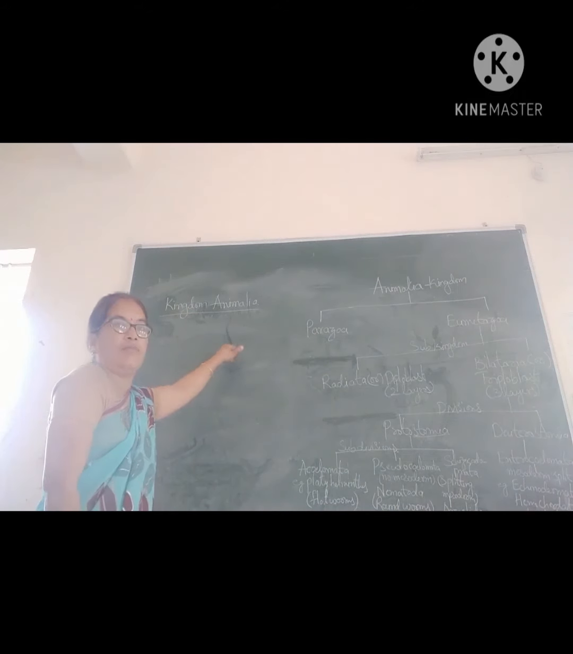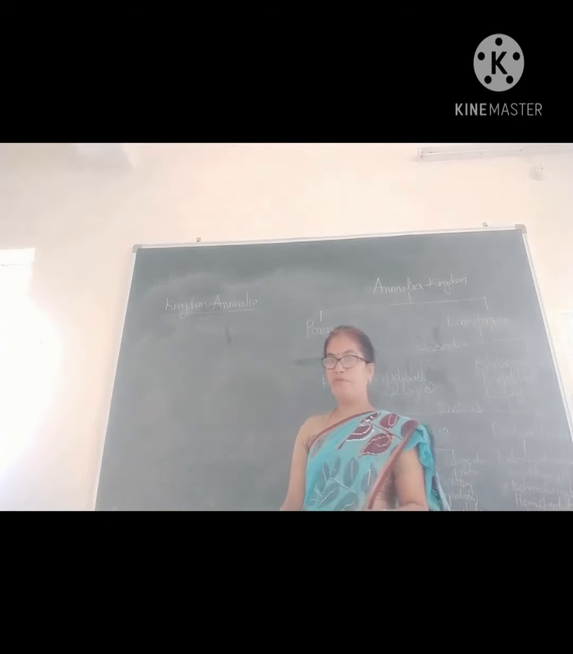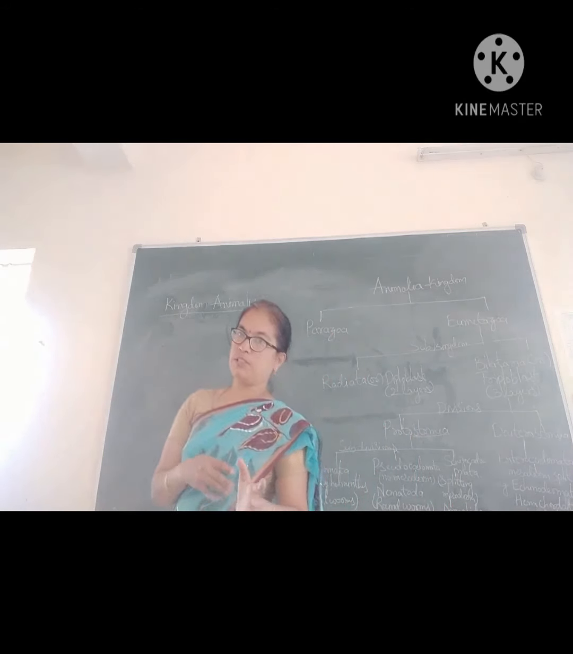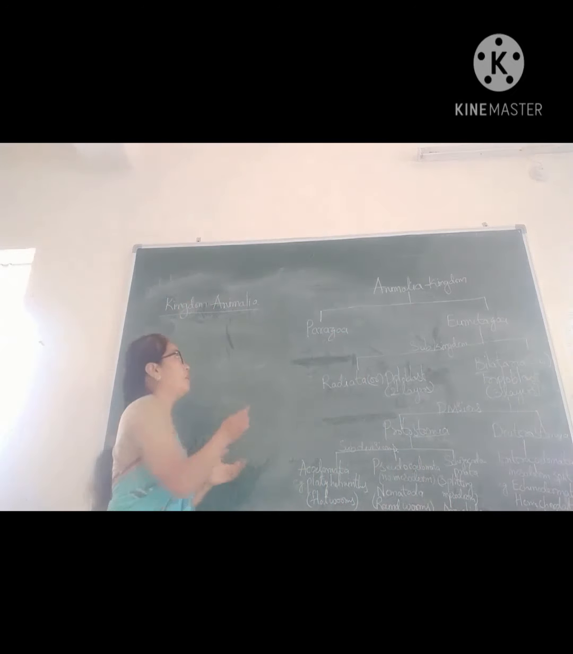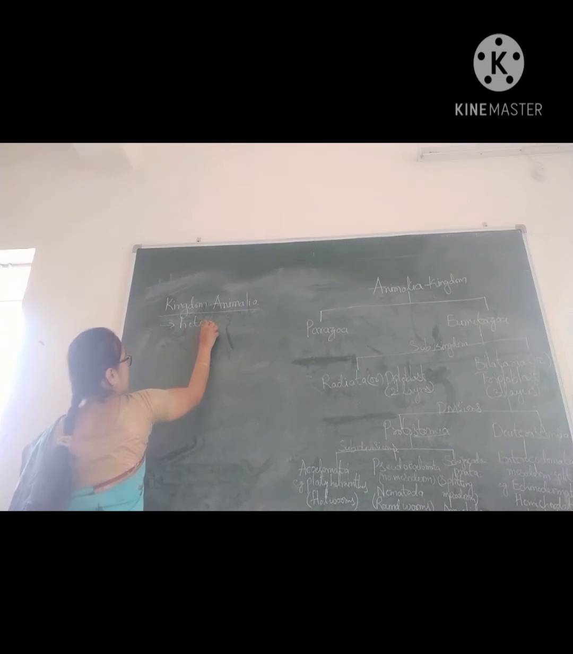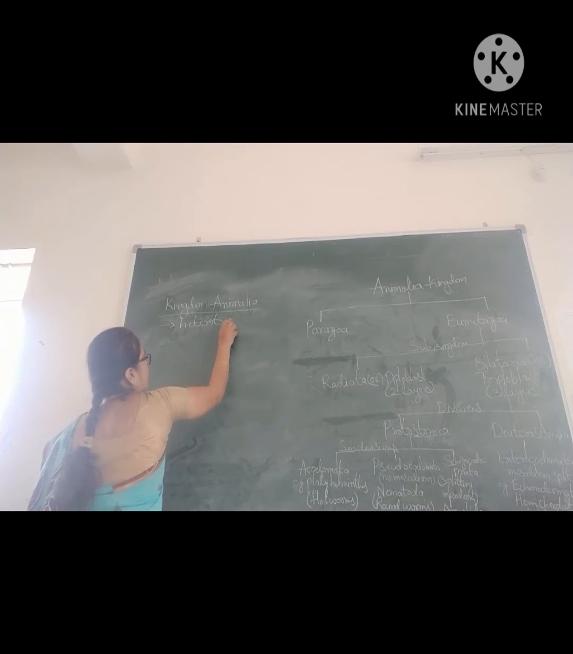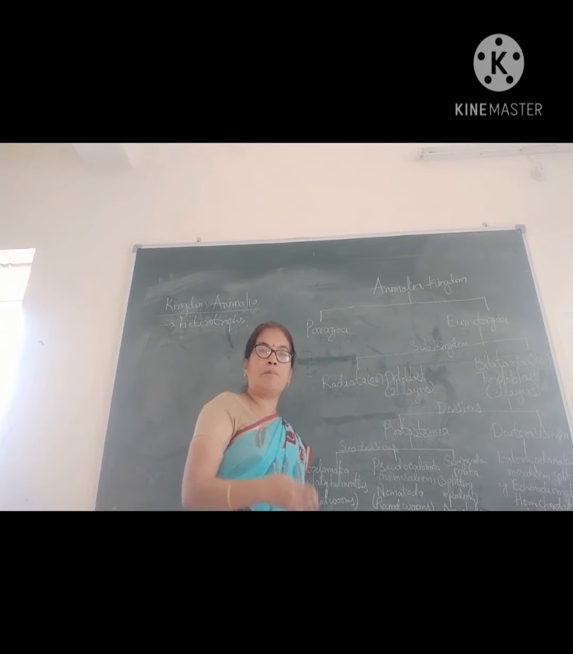We know that plants can prepare their food with the help of the photosynthesis process. But animals can't prepare their own food, so they are heterotrophs. What are they? Heterotrophs. It means they depend on plants for food.